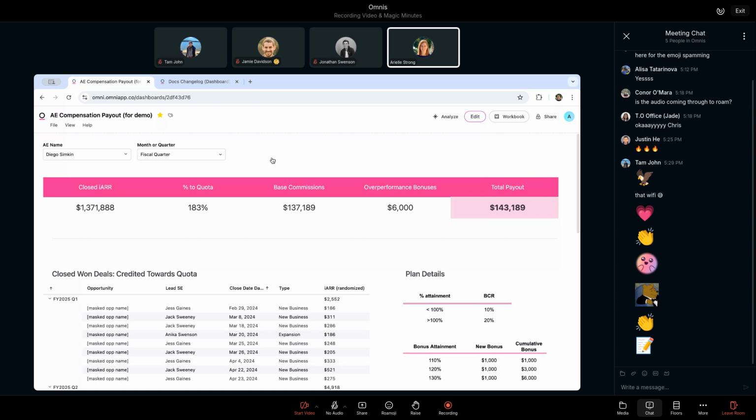So a couple of disclaimers. We're not talking commission plans, just commission calcs. And this is all obscure data. So Diego, we are not putting your W-9 on. Okay, let's talk some use cases.